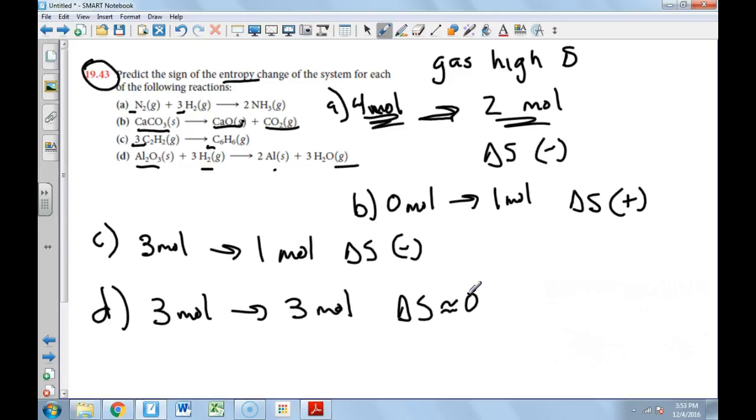When the moles of gas are the same, then there's no second analysis or third analysis. We just say it's going to be about 0. If we really wanted to, we could then calculate using products minus reactants the actual delta S and see what's going on. But that's for a different problem.